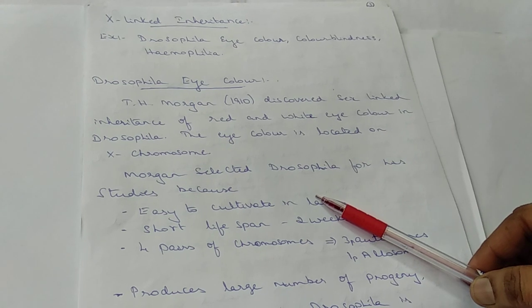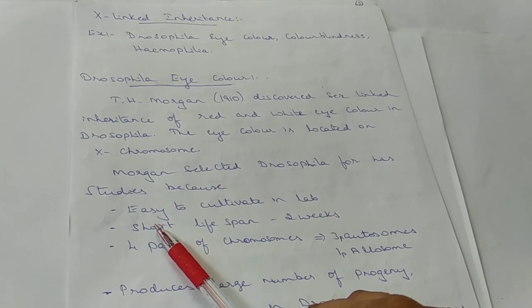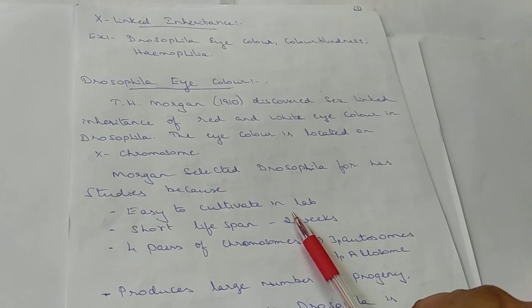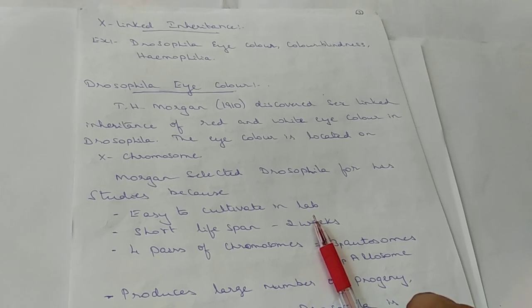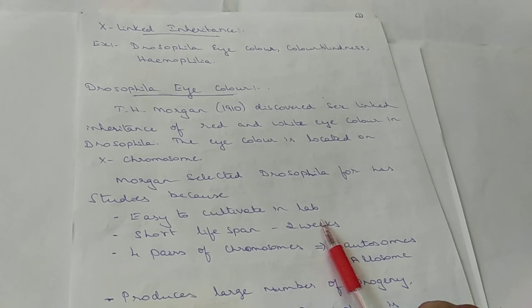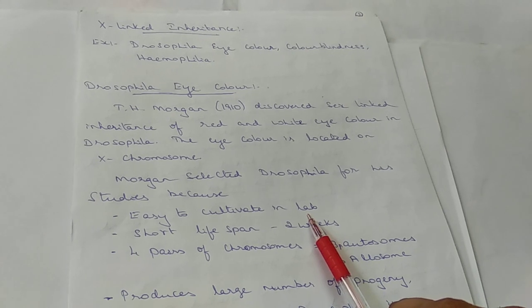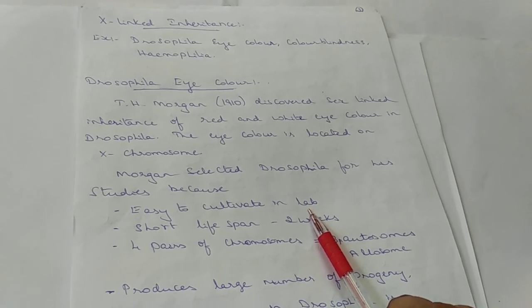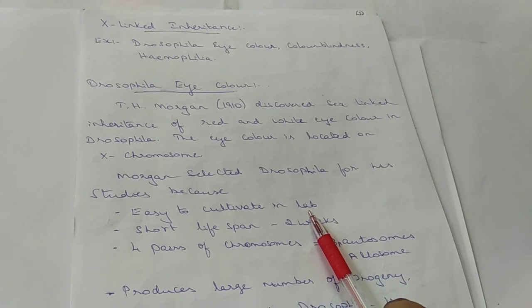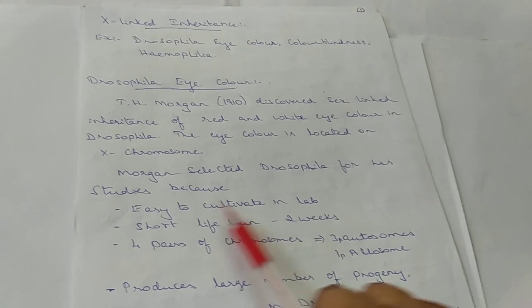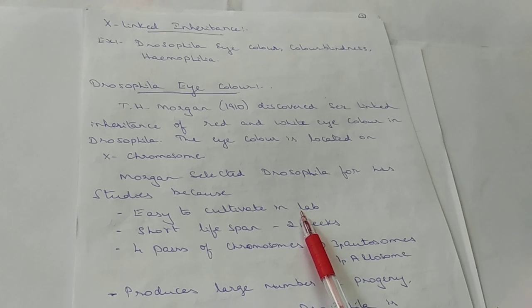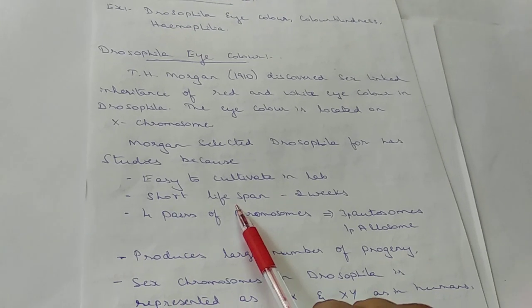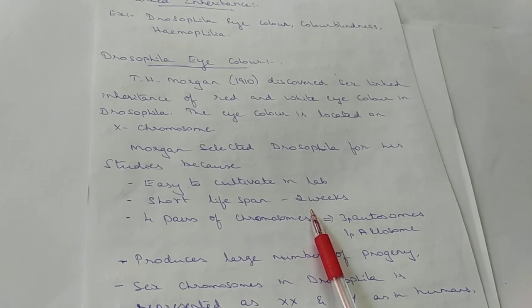Why did Morgan select Drosophila? Because Drosophilas are easy to cultivate in the lab. As we said, it is a fruit fly, and the ripe fruit is the best culture medium for developing these flies in the lab. It also has a very short lifespan, about 2 weeks.